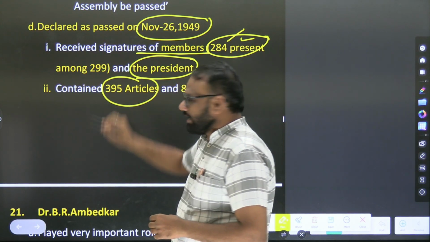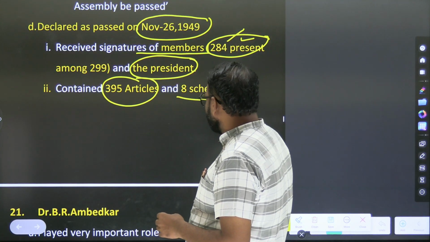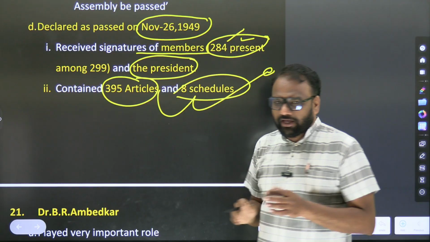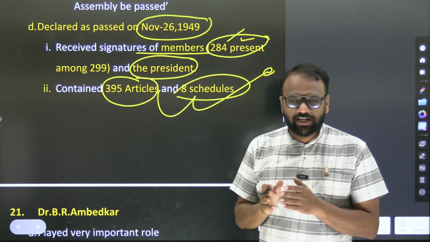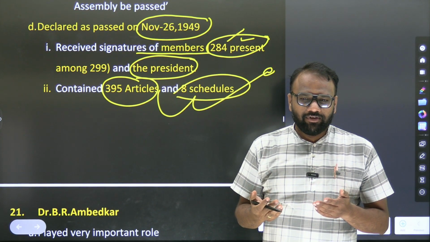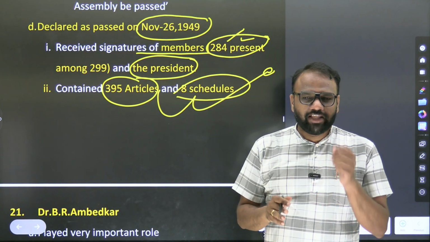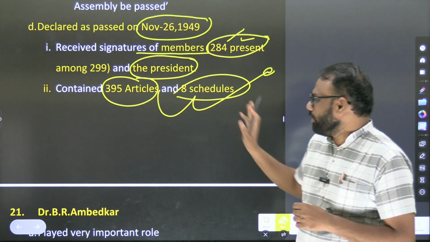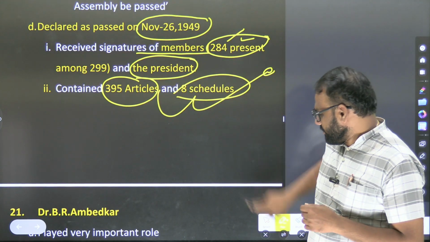It contained 395 articles initially and 8 schedules. So this is important. Our initial Constitution consisted of 395 articles and 8 schedules. So presently how many articles do we have? 400 plus approximately. We are not interested in the exact value. And how many schedules? 12 schedules. Okay, 12 schedules.